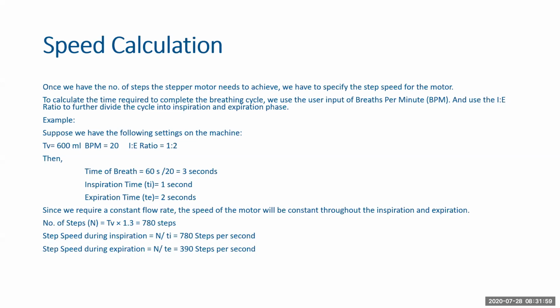Right. So for the speed calculation, let us take an example. These are the following settings on a machine: a tidal volume of 600 ml, a BPM of 20, and an IE ratio of 1:2. Then the time required for each breath is 3 seconds, because we have a BPM of 20.